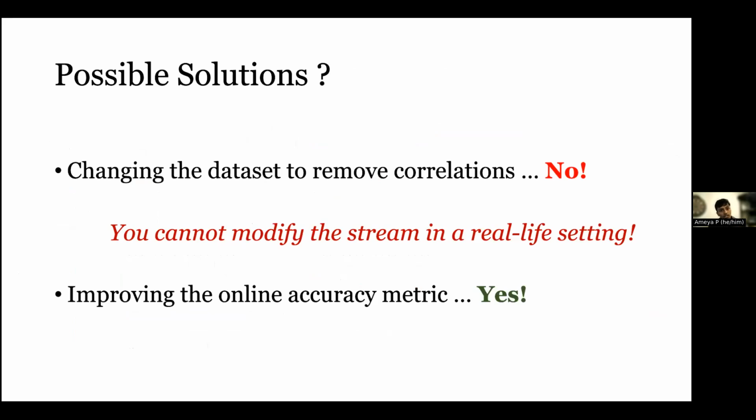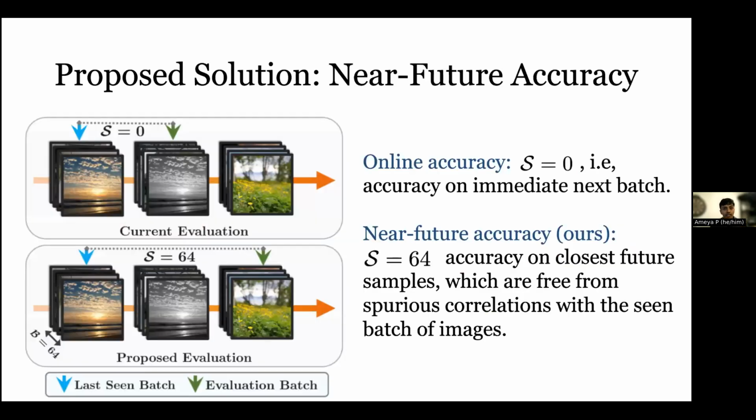What are the possible solutions? Can we change the dataset to remove correlations? The dataset is merely reflective of what we encounter in real life. We cannot change the datasets. What we can do instead is change how we evaluate rapid adaptation. Instead of evaluating on the very next batch, we propose that we evaluate on a future batch which is free from these correlations. And this will give us algorithms which reliably evaluate rapid adaptation without falling into this trap of correlations.